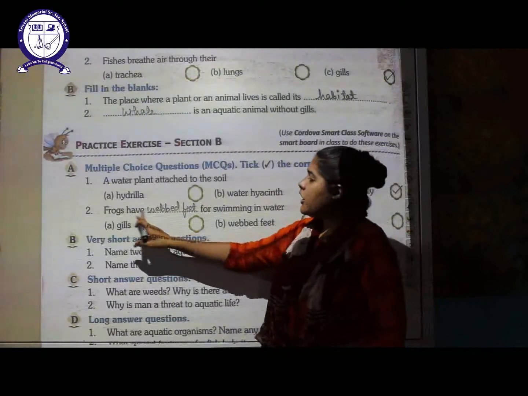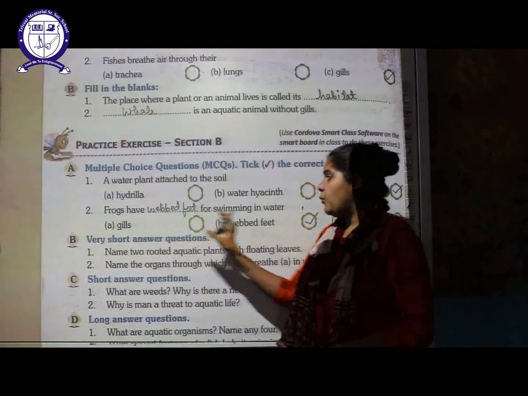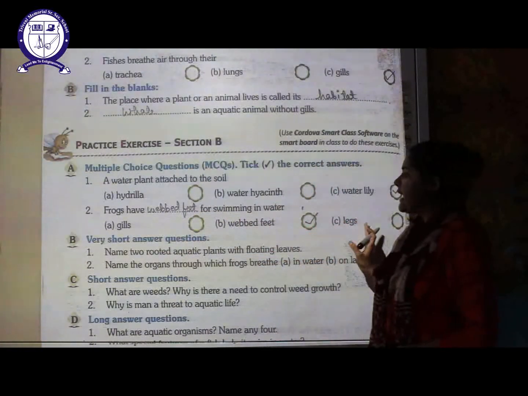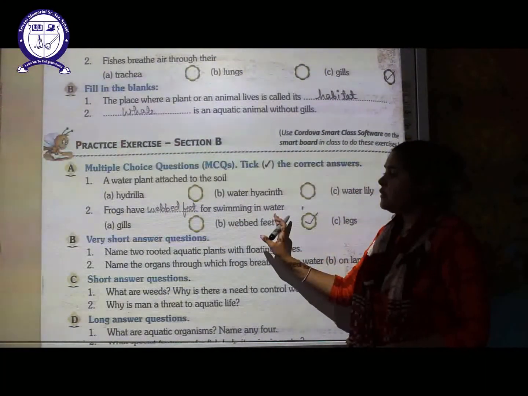Next is, the frog has dash for swimming in water. So which feature helps the frog to swim in water? Gills, webbed feet or legs? So the right answer is webbed feet help the frog to swim in water.